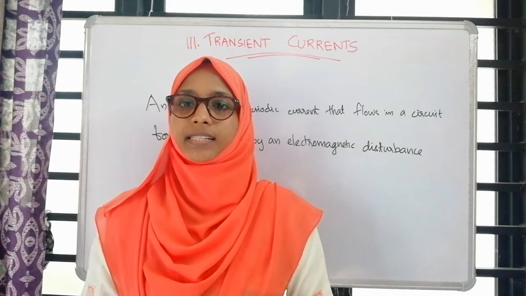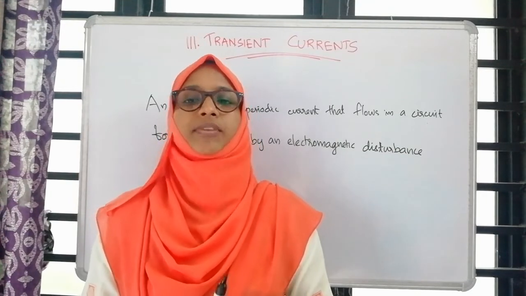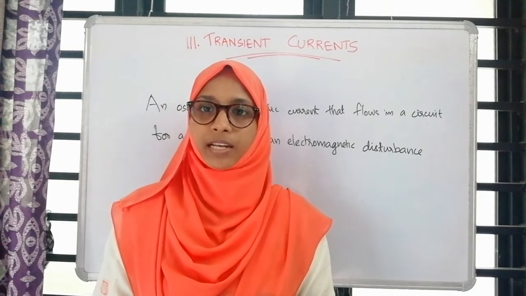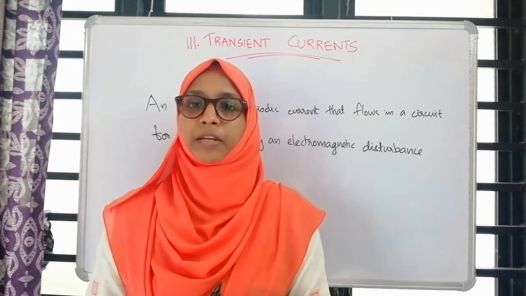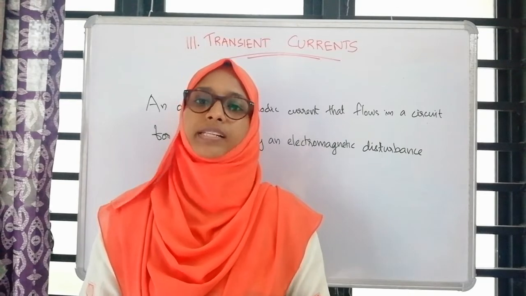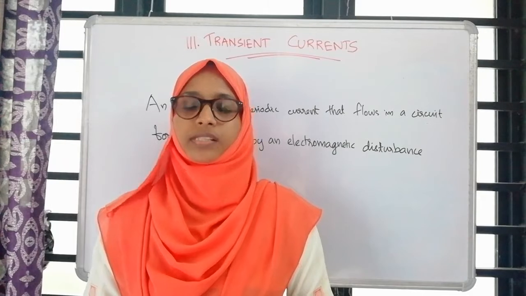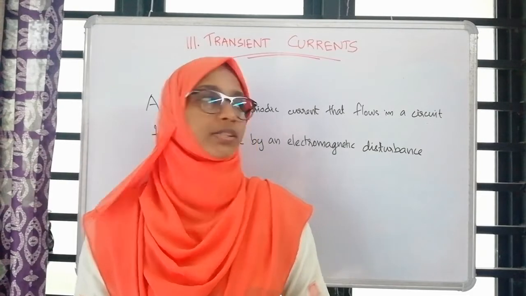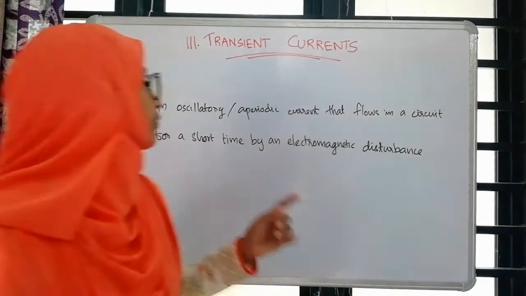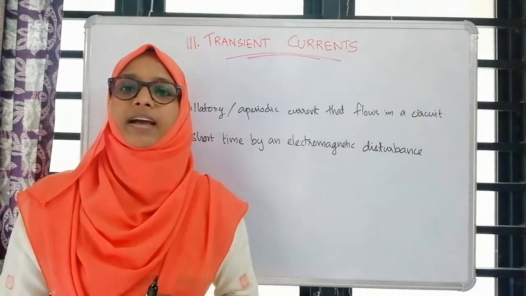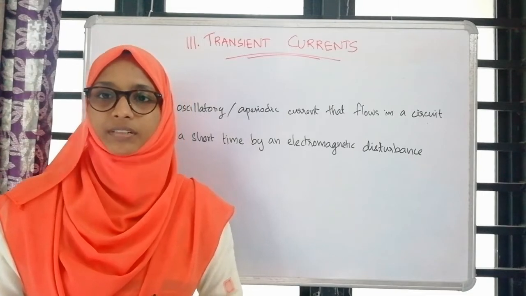That is, in a purely resistive circuit the current instantaneously rises from 0 to a maximum value, and falls from the maximum to the minimum value, that is 0, instantaneously. So, the study of such currents is known as transient currents. And also, we have to deal with circuits having inductance, capacitance and resistances, etc.